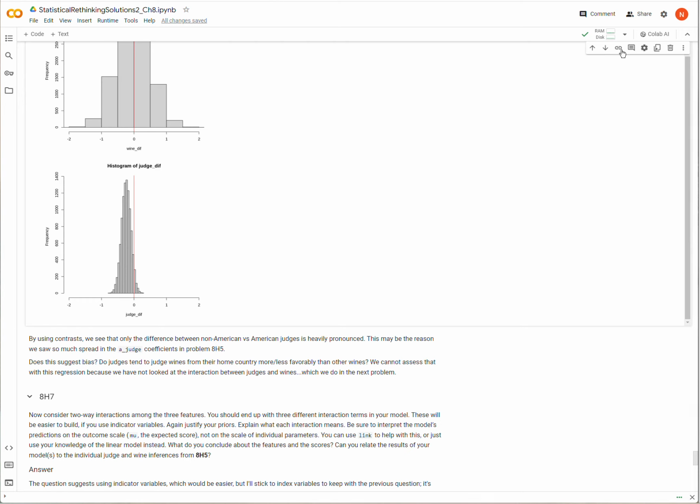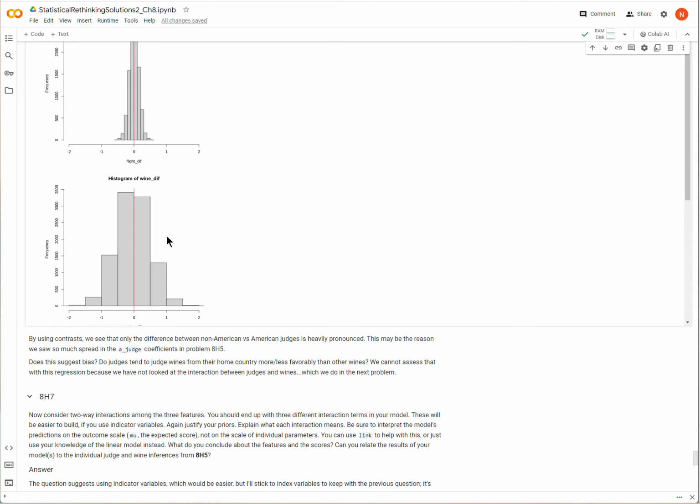Okay. So now the question I'm asking is, does this evidence of the difference between judges signify some kind of bias on behalf of the judges? So, for instance, are French judges more likely to like French wines than American wines? Now we can't actually answer that with this analysis, because all that we have is the scores given by the different judges and the scores given to the different wines, without necessarily tracking which judges are judging which wines. I mean, we have that in the data, but our regression does not have that.